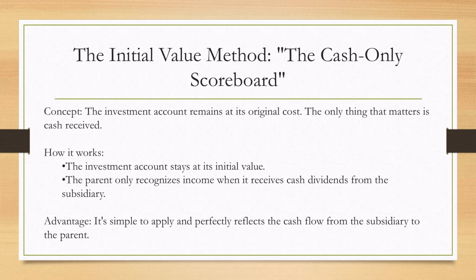Next, we have the initial value method. If the equity method is a real-time scoreboard, think of this one as the cash-only scoreboard. The concept here is simplicity. The investment account remains on the parent's books at its original cost. The only thing that matters is cash received. The investment account itself stays at its initial value, and the parent only recognizes income when it receives a cash dividend from its subsidiary. Its advantage is clear. It's simple to apply and perfectly reflects the actual cash flow from the subsidiary to the parent. It's a straightforward, no-frills approach.